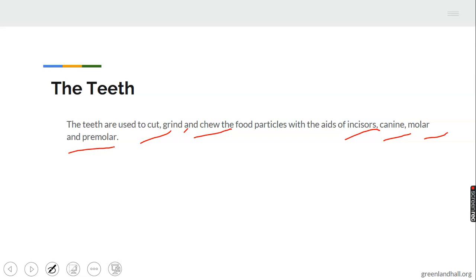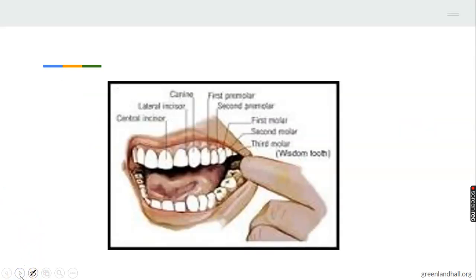You have to chew your food very well so that enzymes can work on it. You cut it with the aid of the teeth, the incisors and the others, then you chew it very well before you swallow it. So it's very good for you to chew your food very well before you swallow it, so that enzymes can work very well on it. Then we can see the diagram of the teeth.